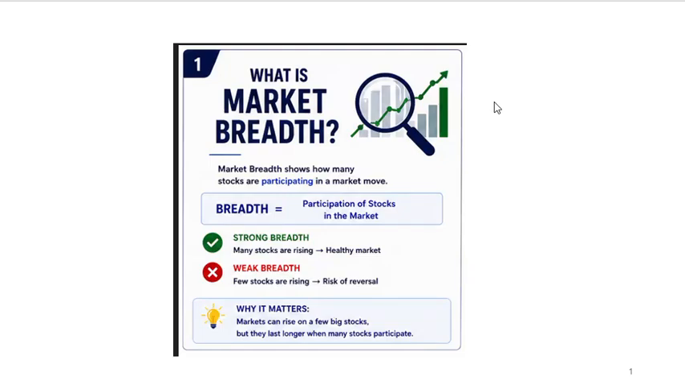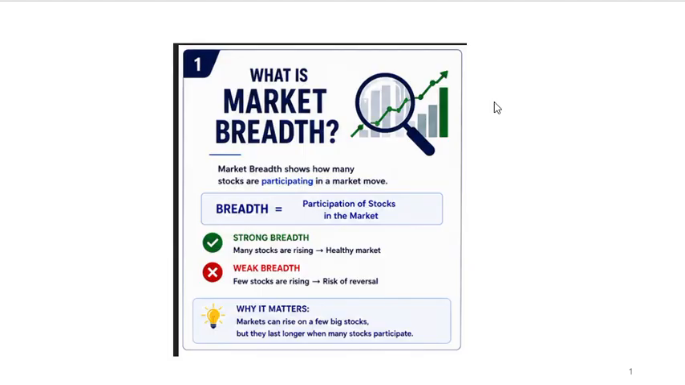About market breadth. What is it? Market breadth shows how many stocks are participating in a market move. Market breadth is equal to the participation of stocks in the market. If you have strong breadth, many stocks are rising. It's a healthy market. Weak breadth, few stocks are rising.